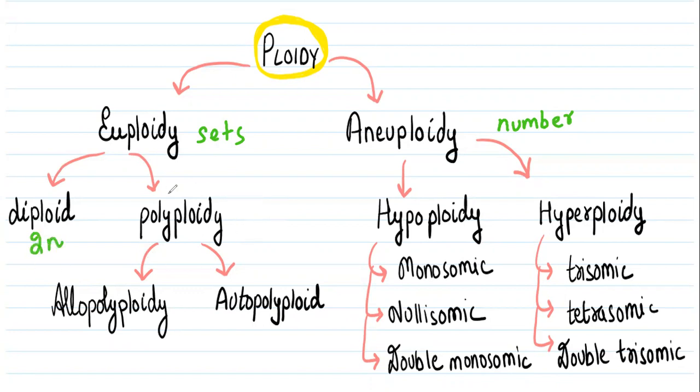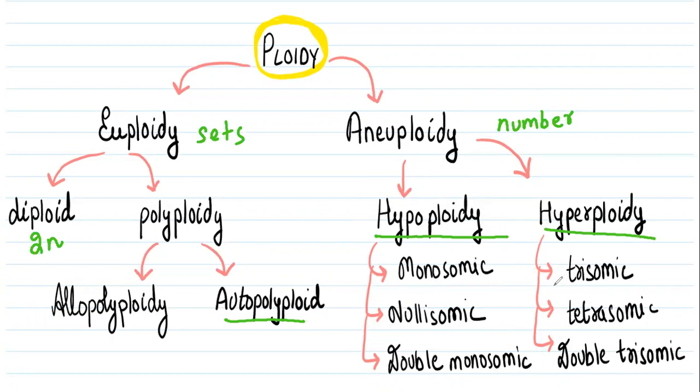In autopolyploidy, there is self-replication of the genome. In allopolyploidy, two breeds unite and then replicate. In case of aneuploidy, there are two broad categories, hypoploidy and hyperploidy. In hypo, there is deletion of chromosome, which can be expressed by monosomic, nullisomic, double monosomic conditions.